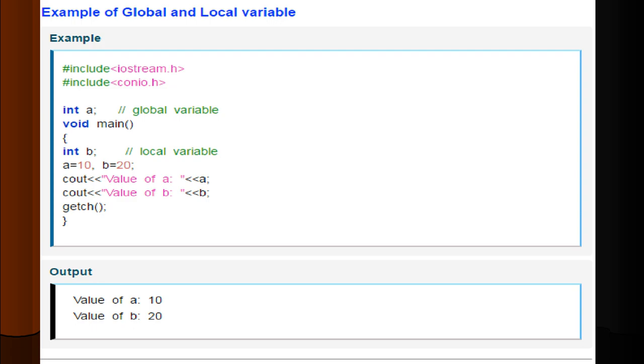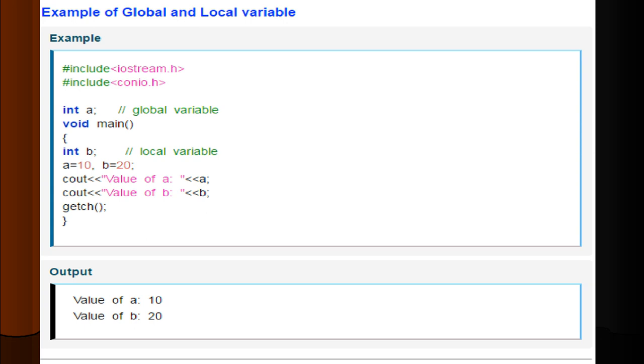Let us go through this example. #include <iostream.h> and <conio.h>. int a is a global variable because we have declared it outside the main function. Anything declared above the main function is accessible throughout the lifetime of the program. Then b is a local variable as it is declared inside the main function, so inside main we can access it wherever we need.